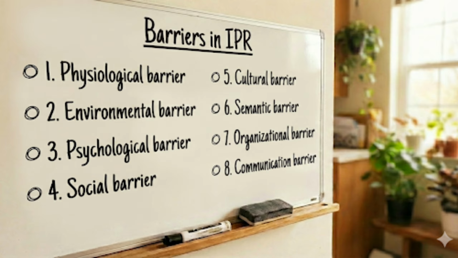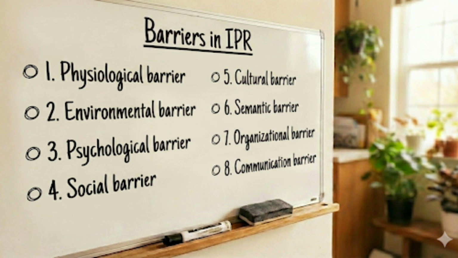Then fifth barrier, cultural barrier. Customs, tradition and cultural background differ from one religion to another, like Hindu or something else. According to their culture, it is also one of the barriers which affect maintaining a good IPR, okay. Then semantic barriers are mainly related to language, the way of speaking with the patient.